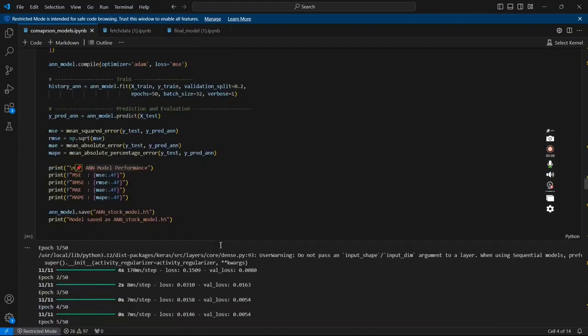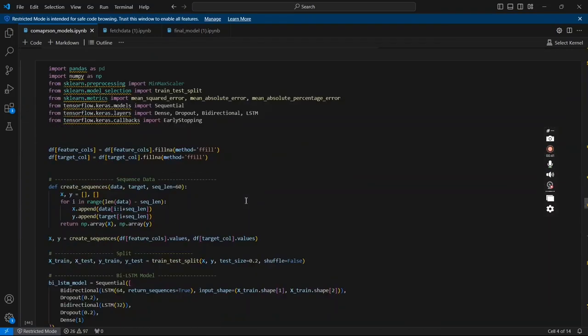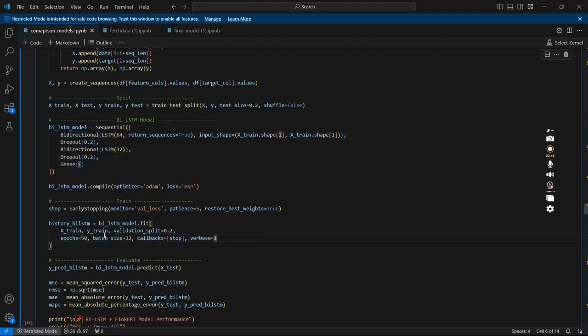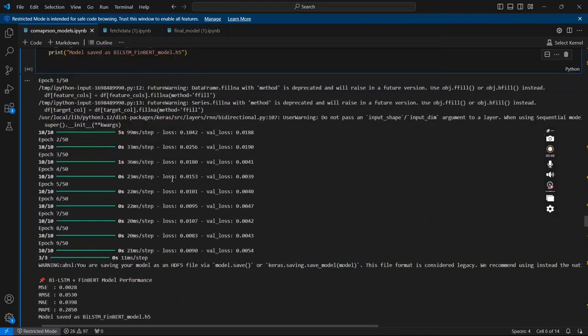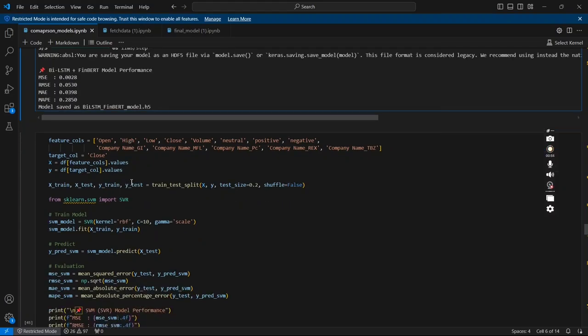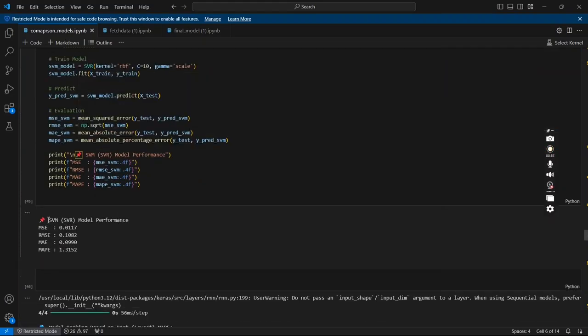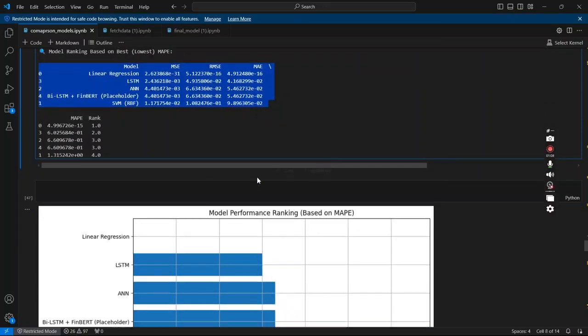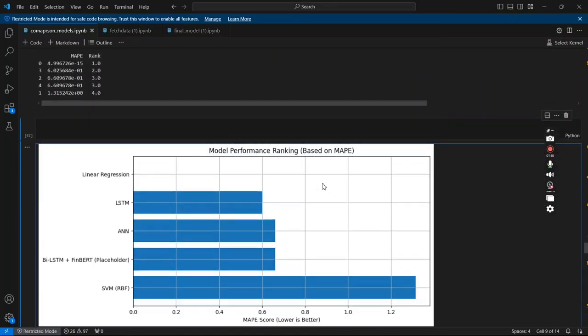Here is the ANN model. Here is the BiLSTM model. Here is the BiLSTM framework model performance. It is the SVM model performance, the MSE, RMSE, MAE and MAPE. Here is the model performance ranking based on MAPE.